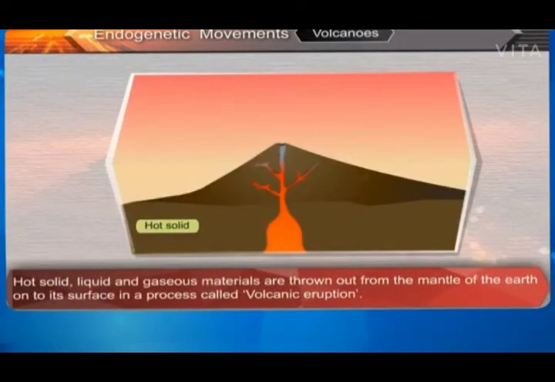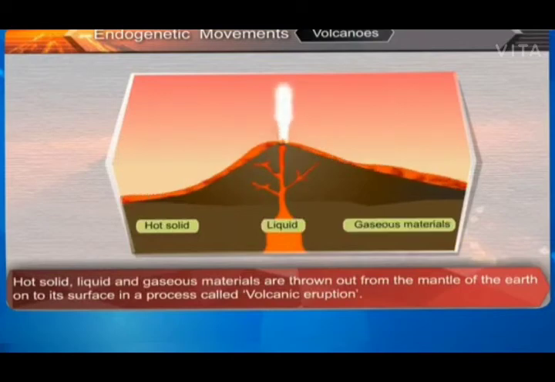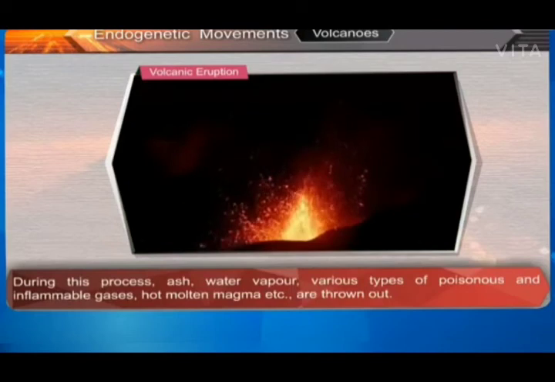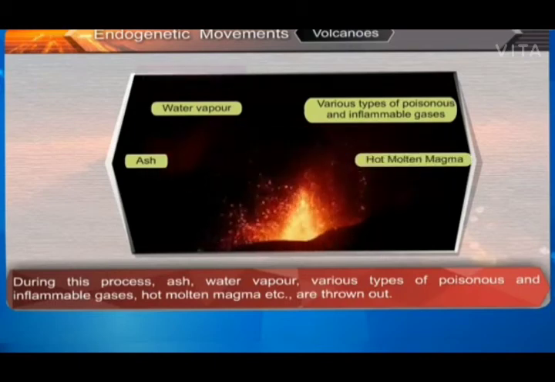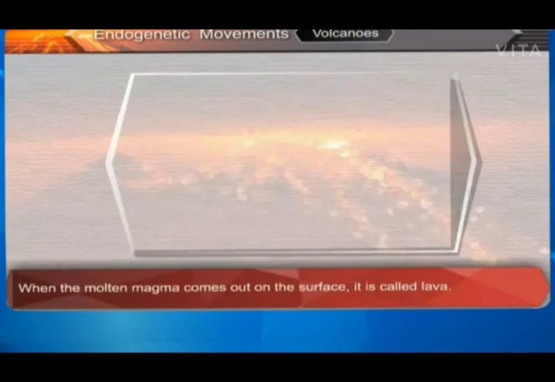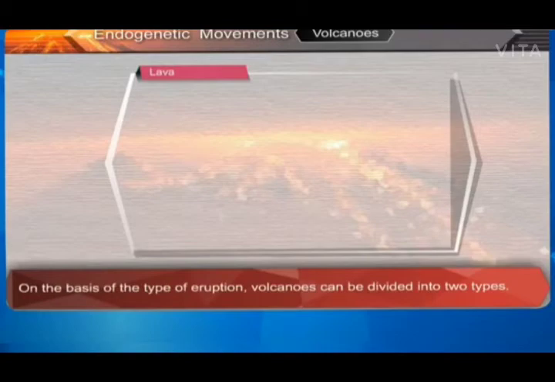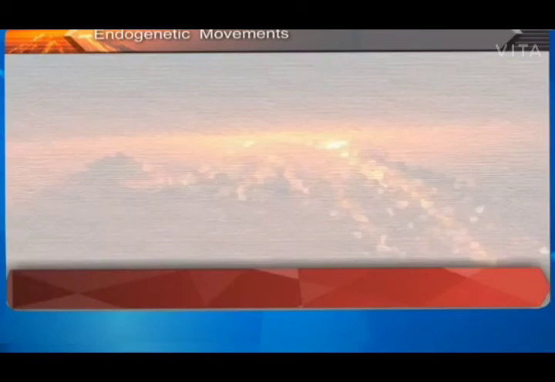Volcanoes. Hot, solid, liquid and gaseous materials are thrown out from the mantle of Earth onto its surface in a process called volcanic eruption. During this process, ash, water vapor, various types of poisonous and inflammable gases, hot molten magma, etc. are thrown out. When the molten magma comes out on the surface, it is called lava. On the basis of the type of eruption, volcanoes can be divided into two types.